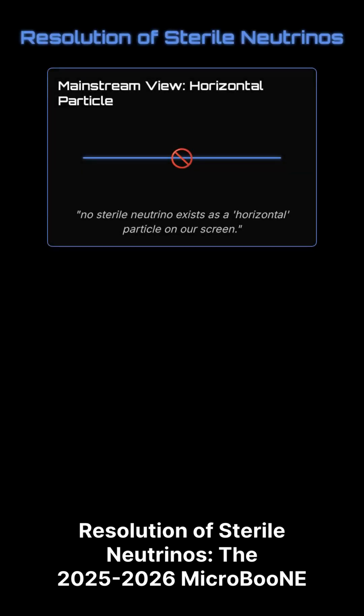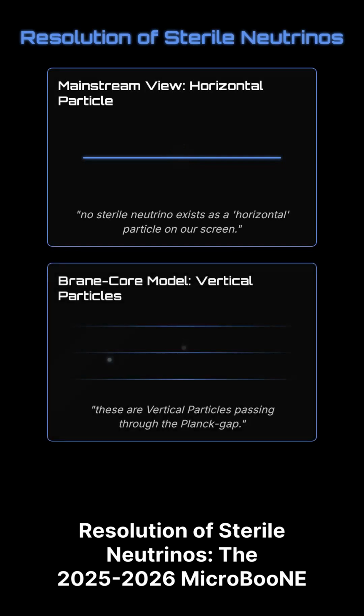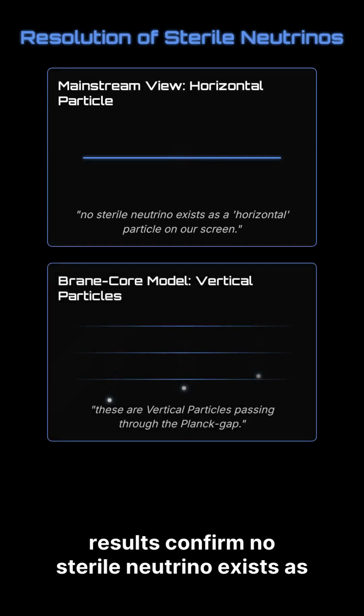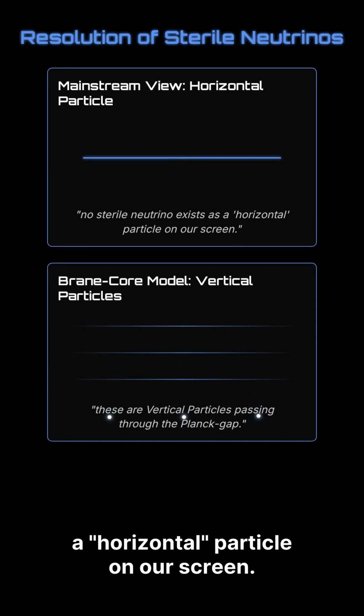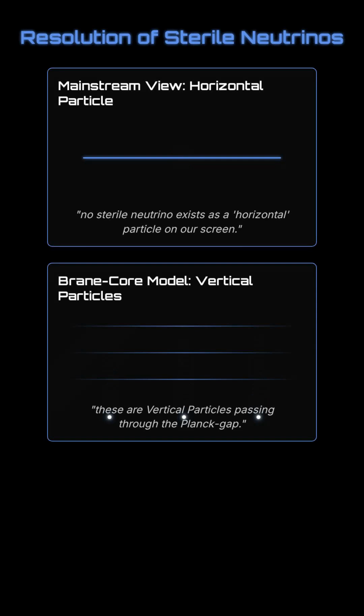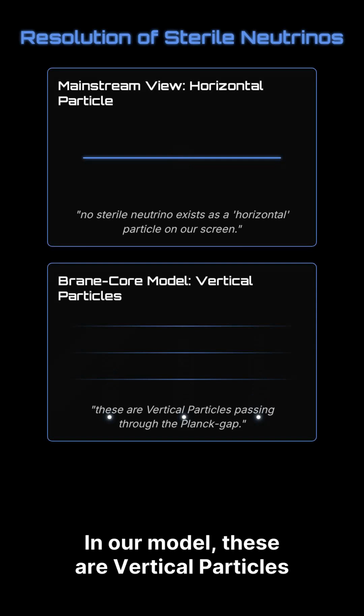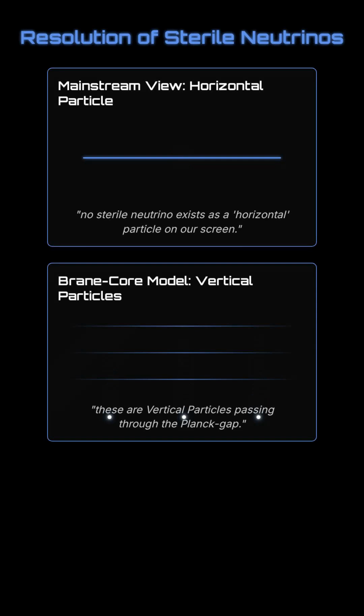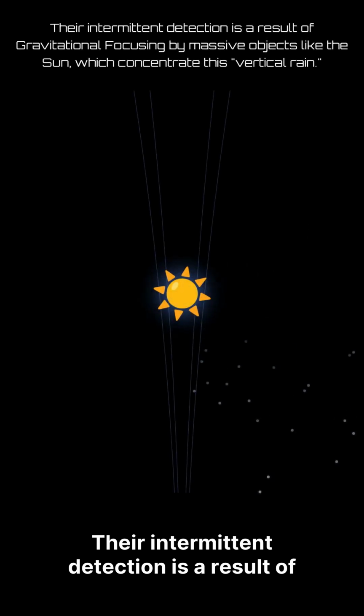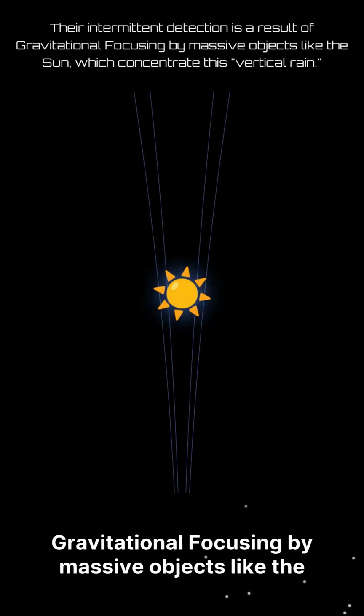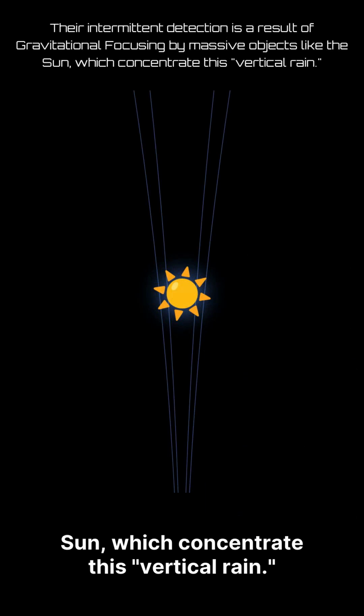Resolution of sterile neutrinos. The 2025-2026 MicroBooNE results confirm no sterile neutrino exists as a horizontal particle on our screen. In our model, these are vertical particles passing through the Planck gap. Their intermittent detection is a result of gravitational focusing by massive objects like the Sun, which concentrate this vertical rain,